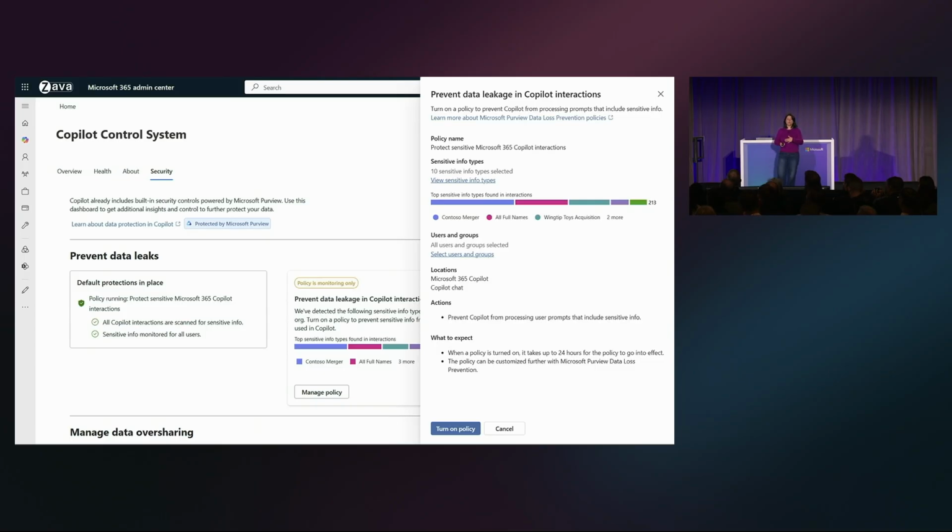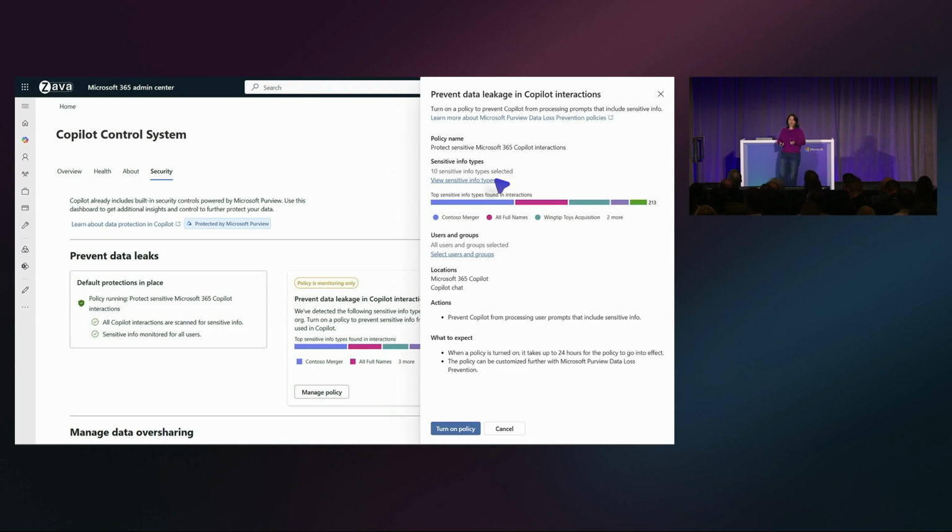Permissions-wise, only the Purview admin can change the sensitive information types that are included in the policy. But the AI admin that is targeted for this portal can change the users and groups. So as they're rolling it out to more people, they can add them to the policy. It'll start out in simulation mode, which will show you what would happen if it was turned on.